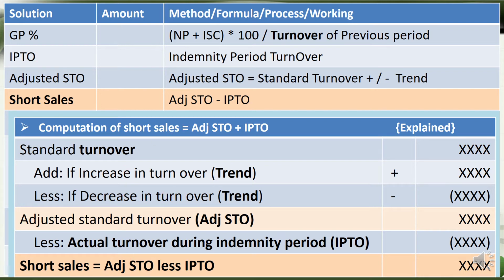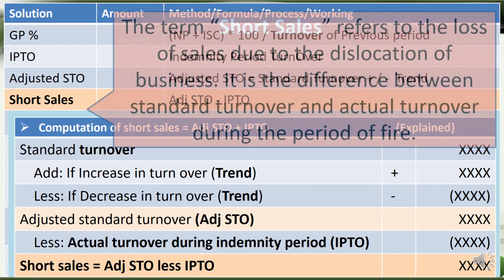So what we do is we take the standard turnover, calculate it for that period, and increase it by any turnover trend. Supposing 10%, we calculate 10% and add it. If it is a downward trend, we deduct that percentage, so that we get the adjusted standard turnover. Then we deduct the actual turnover during the indemnity period, which is called IPTO. Then we get the short sales. So that's how we calculate that.